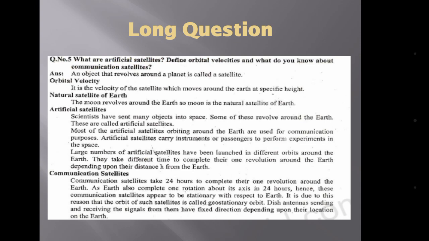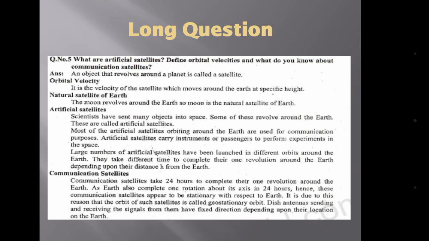An object that revolves around a planet is called a satellite. Some are natural satellites and some are artificial satellites. The moon revolves around the earth, so the moon is the natural satellite of the earth, because the moon is not in our control; it moves around the earth naturally.